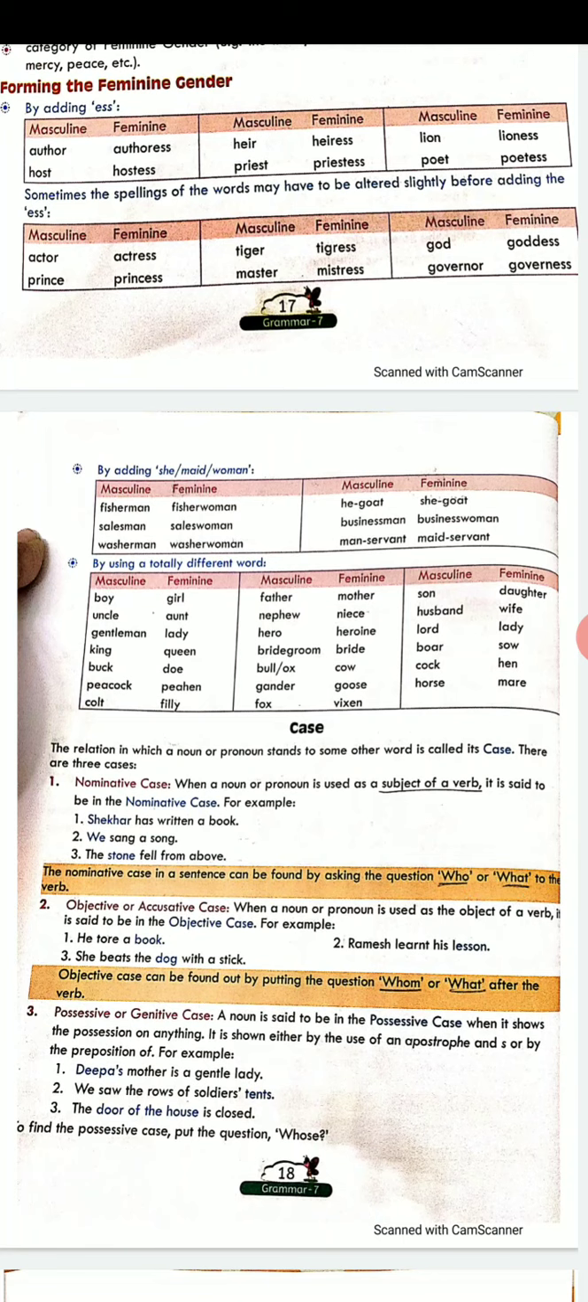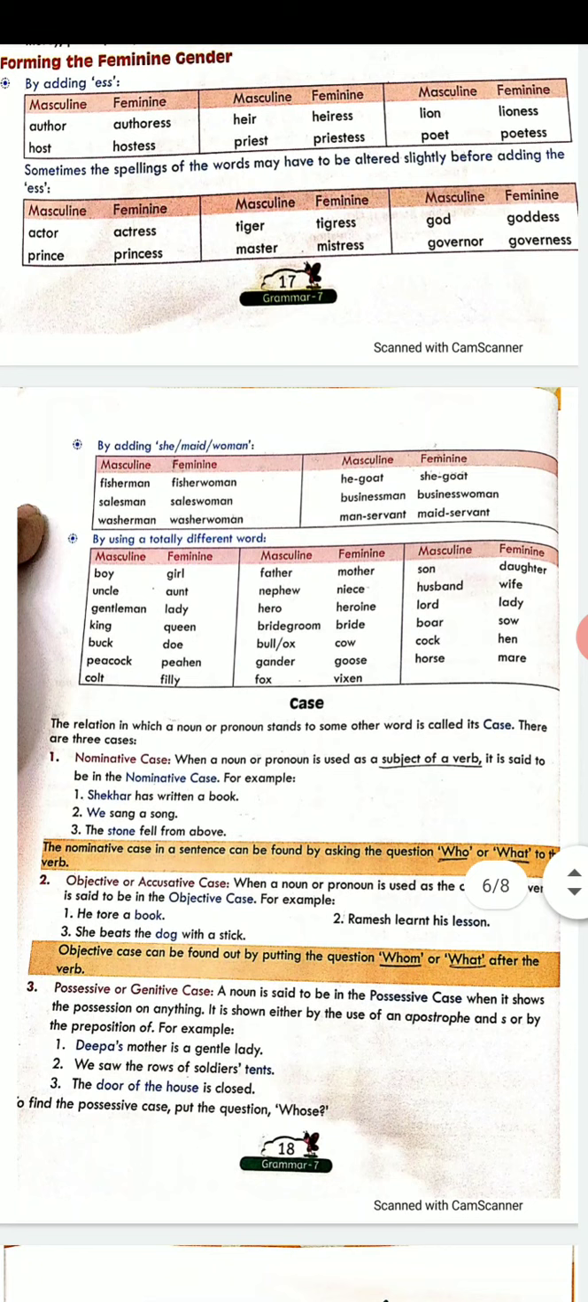But there are times, like you have seen in the first block, that is on the top, when you are changing the word from author to authoress, you are only adding ess, or when you are changing the word from poet to poetess, you are only adding ess to the masculine word. But then when you come to the second column, you will see that you have to change the spelling also.